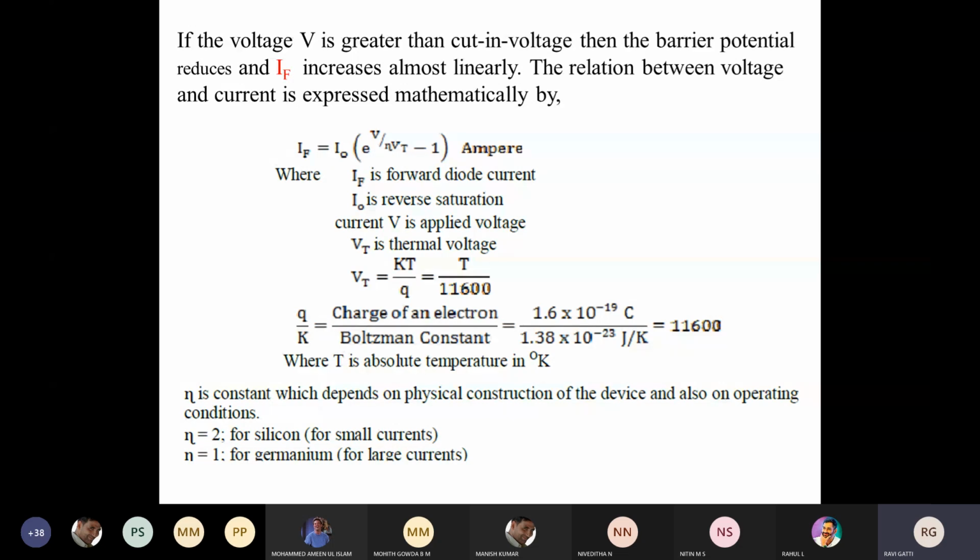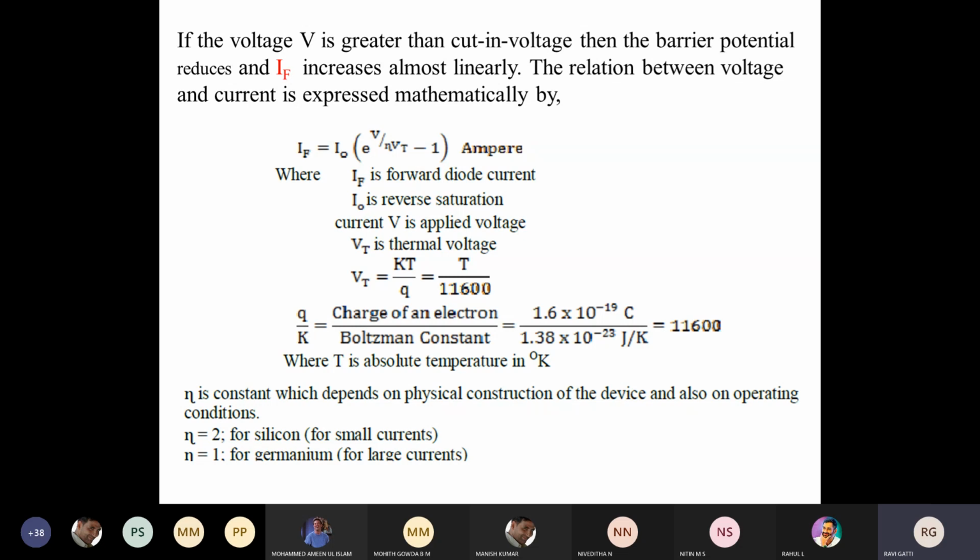So what is that? IF is the forward current of the diode, so it is the forward bias of the diode. I naught into e power V divided by eta Vt minus 1. Where IF is the forward diode current, I naught is the reverse saturation current, which we apply a voltage of V to, and Vt is the thermal voltage of the diode.